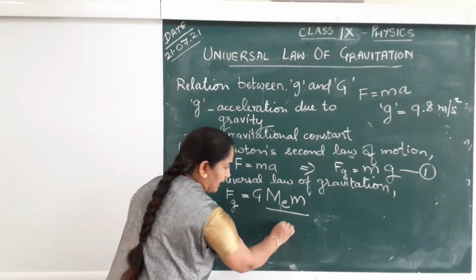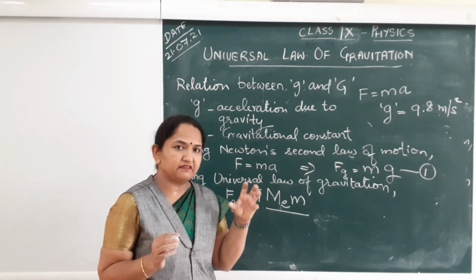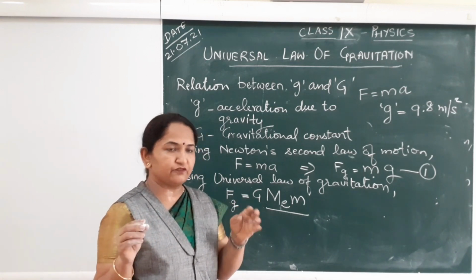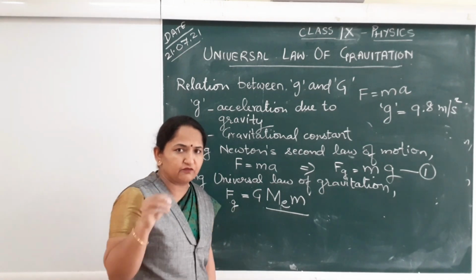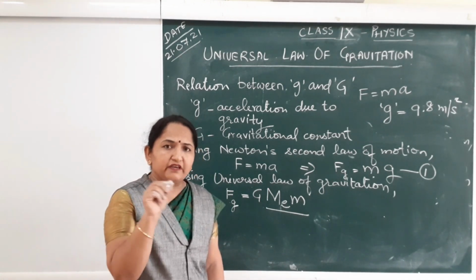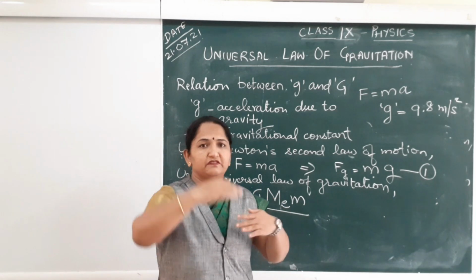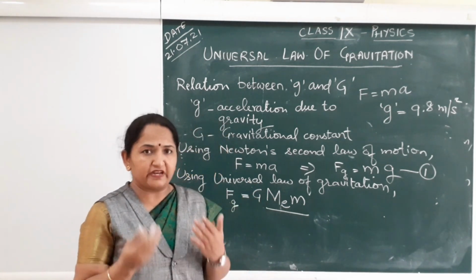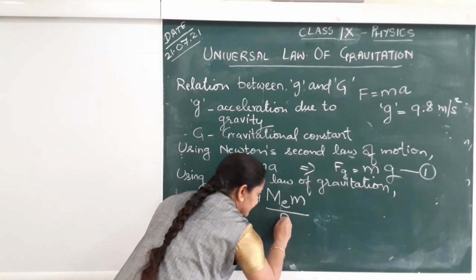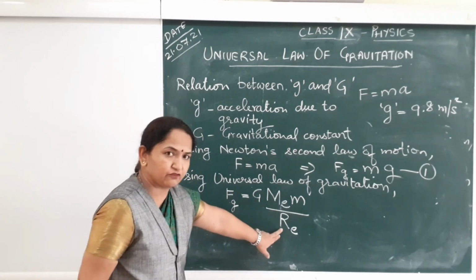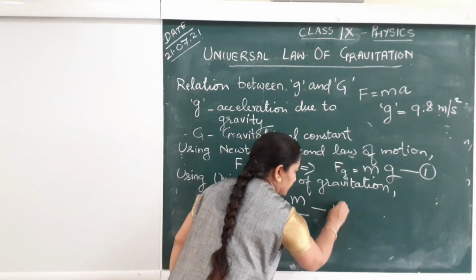Now what is small r? Small r is the distance between the two masses. Here one mass is earth, so we will consider the distance from the center of earth to the center of the second mass. Since the second mass is a very small object, its volume is very less, so radius can be neglected, and also the distance it is away from the surface of earth, that also is very less as compared to radius of earth. So in place of small r, you will simply write capital RE, that is radius of earth square. Now this is equation number 2.